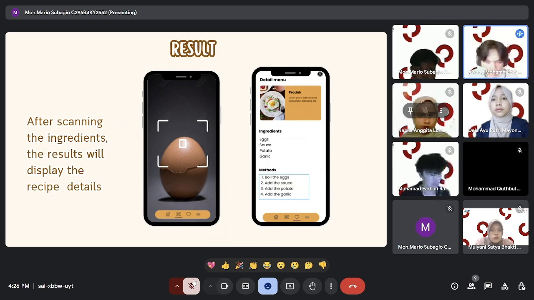Okay, next is the results. After scanning the ingredients, the results will display the recipe details. The steps are quite simple. First, you have the materials that you need, and then you scan using the camera, and then the camera will deliver the model of the ingredients that you need, and it will give the methods that you have to follow to make the recipe that you want. That's all for the mobile development. Thank you.